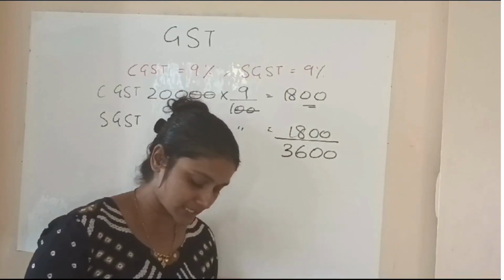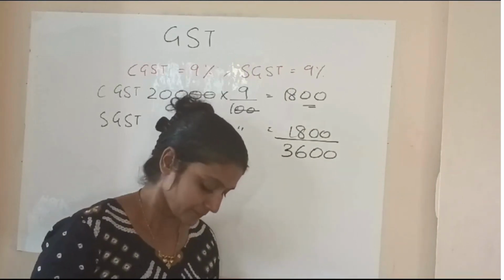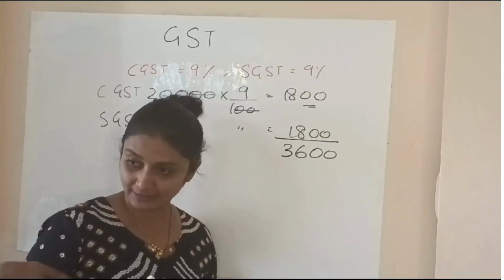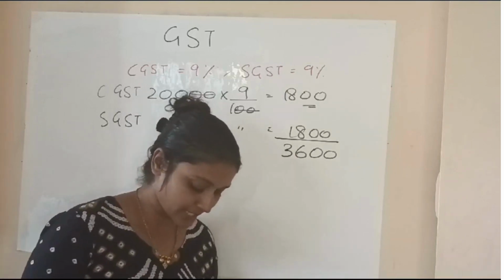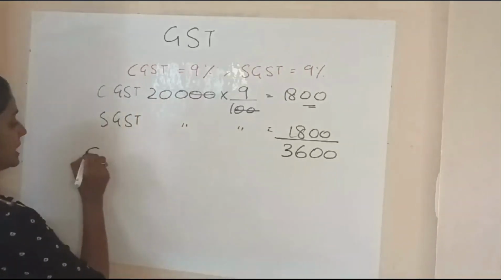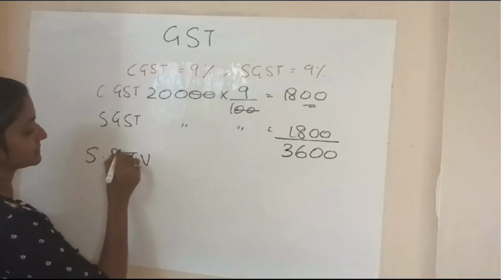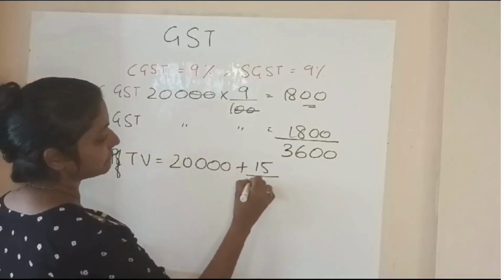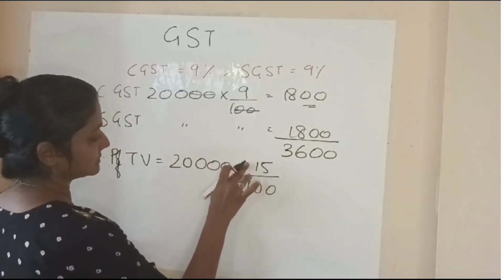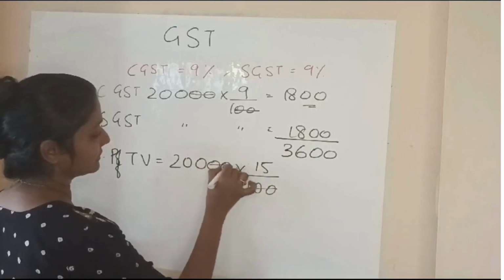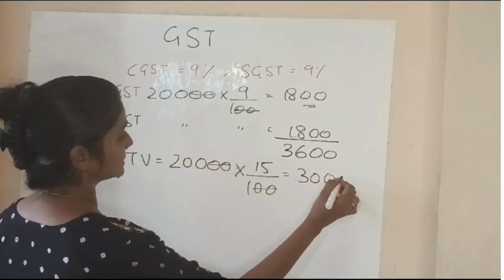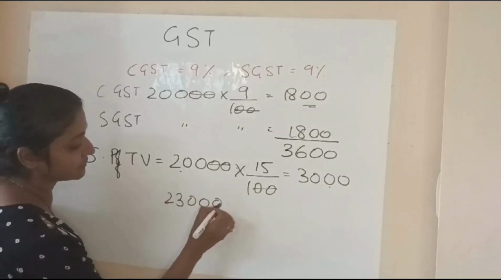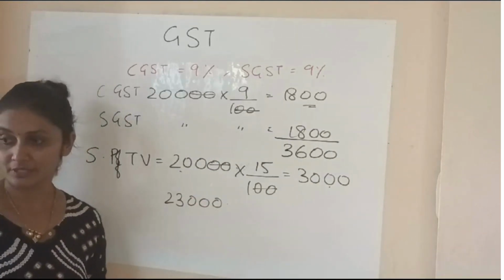Now the question number 3, the amount that the retailer R has to pay to the television. Assume that all the transaction takes place in the same state. Okay, fine. So now the retailer part comes, profit comes. So the selling price of the TV is how much? 20,000 into 15 by 100 will give me how much? 3,000 rupees. Now these 3,000 will get added to this. So this is what he is going to sell it for after putting the profit.